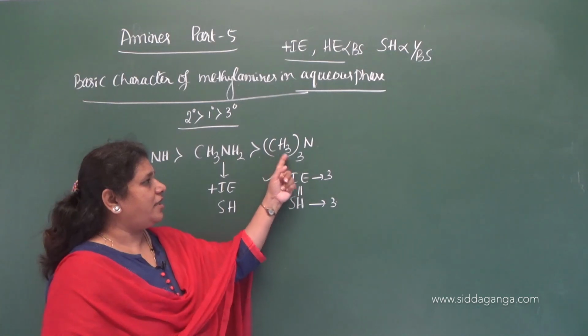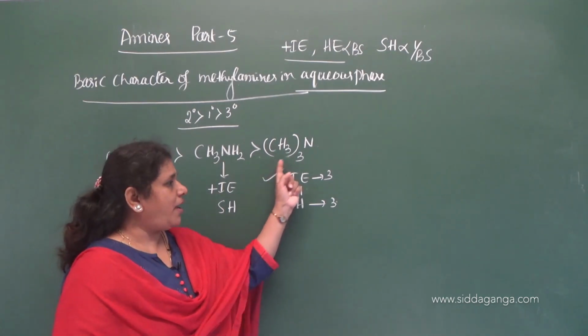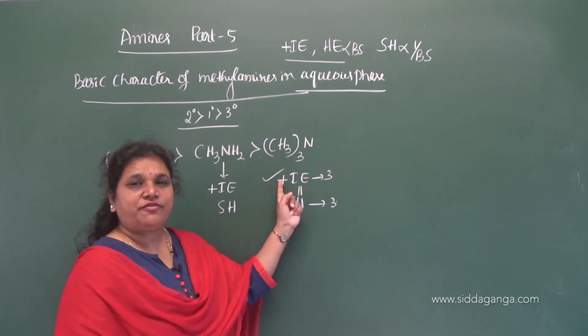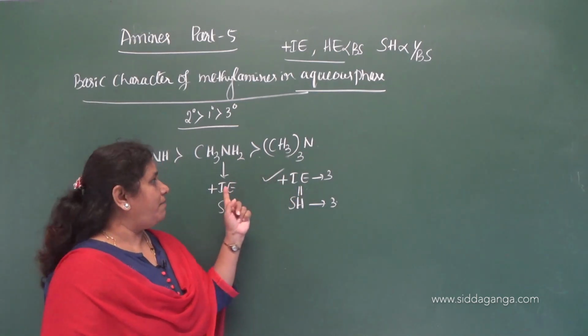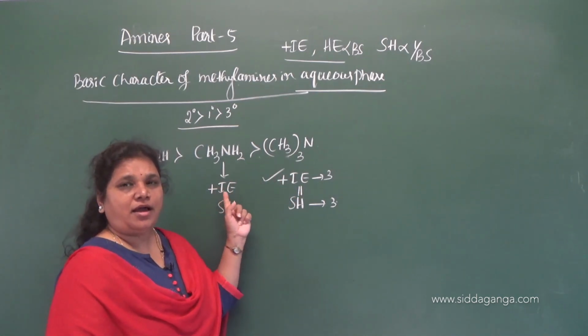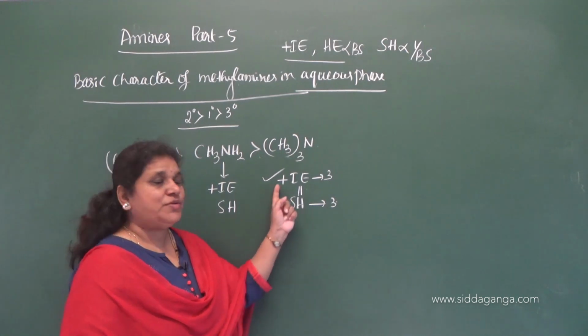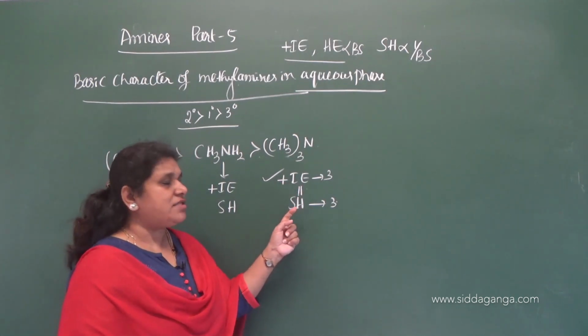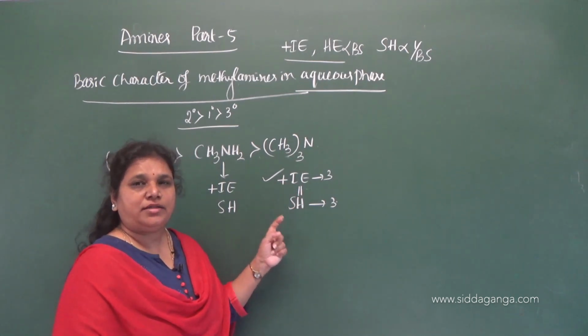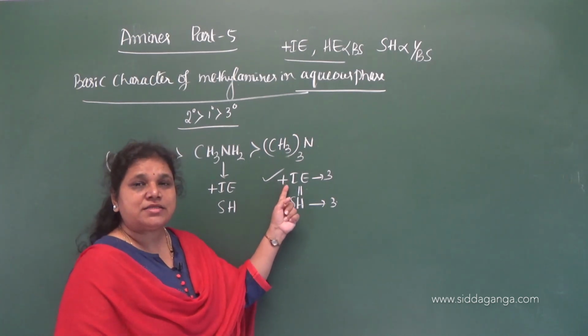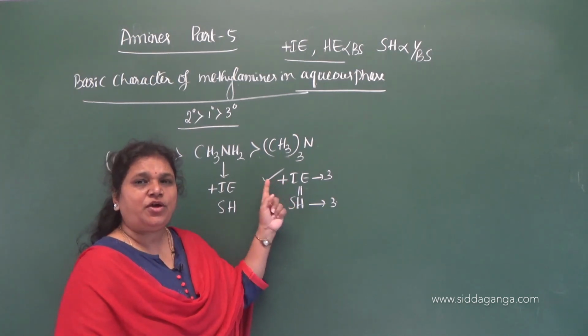Since there are 3 methyl groups, the magnitude of positive inductive effect is very high compared to that in methylamine, but the steric hindrance is so high that it counterbalances the positive inductive effect.